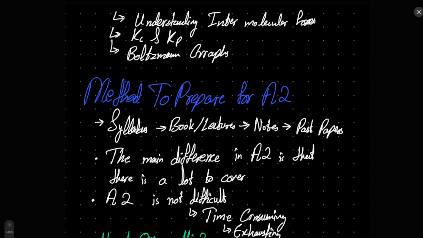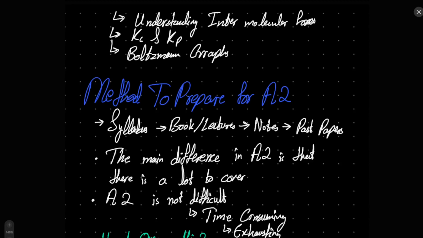So I would recommend, if you have begun the syllabus, then you don't necessarily need to use the books, because reading the books and then looking at lectures and then looking at notes can take a lot of time. So it's just better that you go over the lectures, the notes, and then the past papers. Otherwise, if you have a lot of time and you are beginning for next year's May-June session already, since this May-June is close, then you have plenty of time and you can go over it in a very detailed and conceptual manner by going over the book. So that will help you go through all of that.